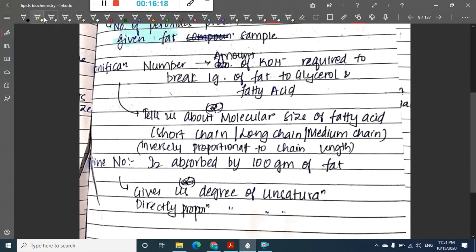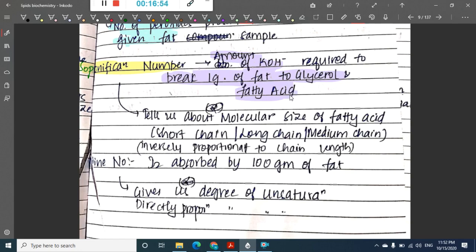Then the next property is the saponification number. Saponification number is the amount of KOH required to break 1 gram of fat into glycerol and fatty acid.